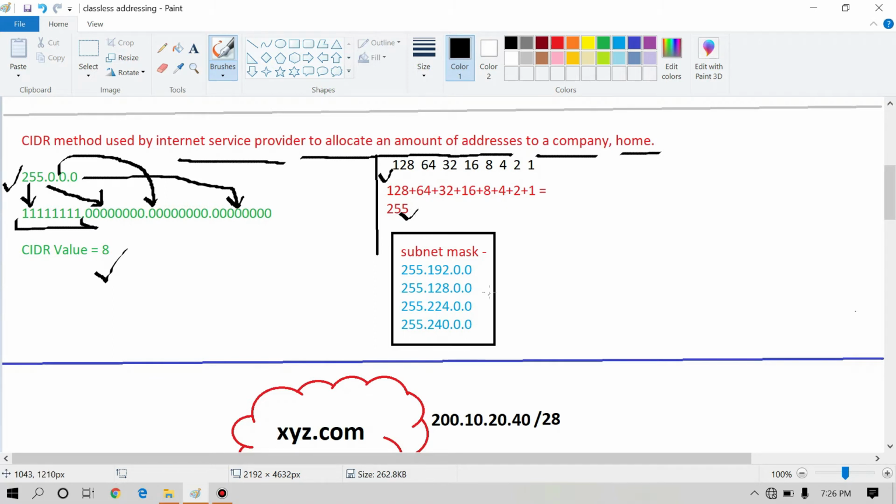These are some subnet masks, and these are questions for you. You have to find the CIDR value of all these subnet masks and give the answer with the help of the comment box or with the help of my Telegram group Tech Queries. As I found the CIDR value of this subnet mask, similarly you can find the CIDR value of all these subnet masks.